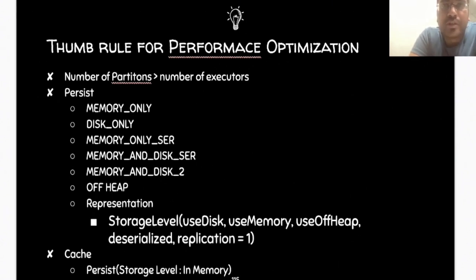The first thing is the number of partitions being greater than the executors. In the same way, the number of partitions means the number of orders in the restaurant is greater than the number of chefs we have, and it's vice versa. Then we will discuss persist: memory only, disk only, memory only serialization, memory and disk serialization, memory and disk 2, and off heap representation.